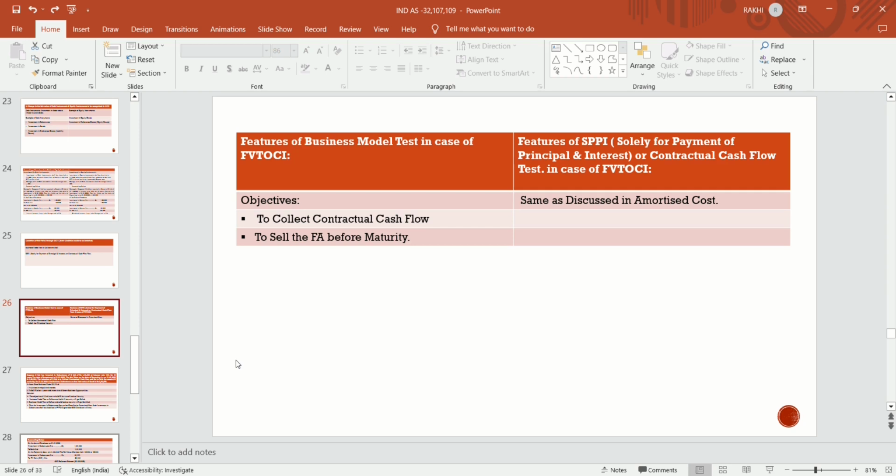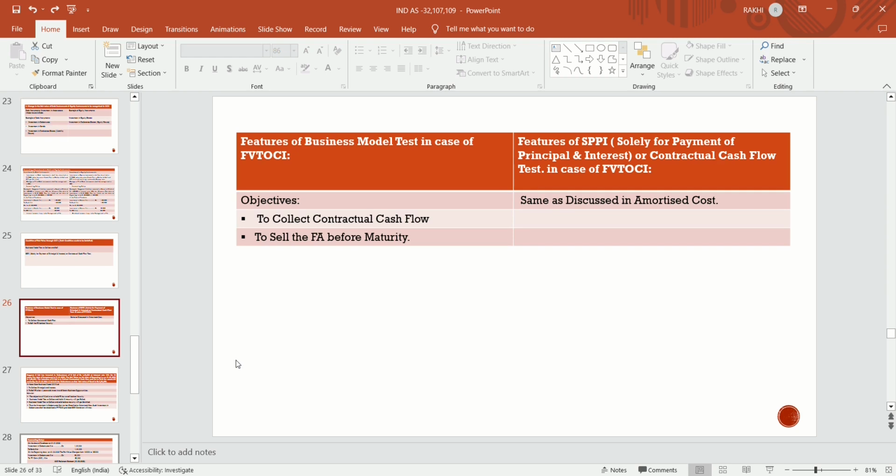If the intention of the management is to collect the contractual cash flow from that asset and to sell the asset before maturity, then that asset is to be recognized at fair value through OCI. And the features of SPPI are similar to those discussed in amortized cost, like in these transactions there's a principal and interest.